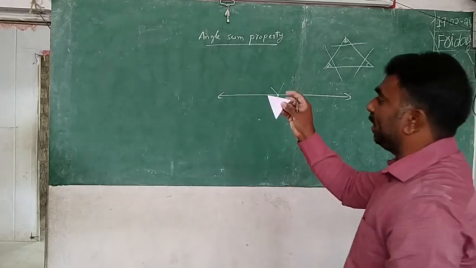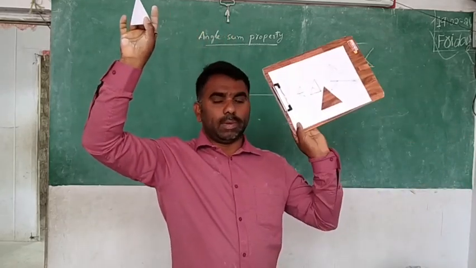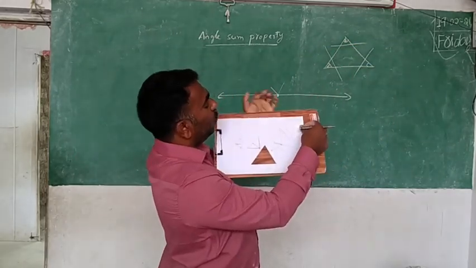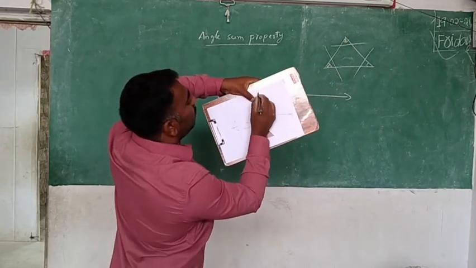Okay, this is my triangle. I have cut a triangle from the paper. I have drawn and cut. After that, what am I going to do? Not outside, no. That's the inside only we will mark.